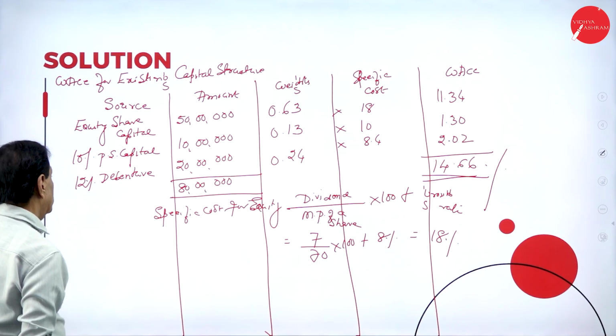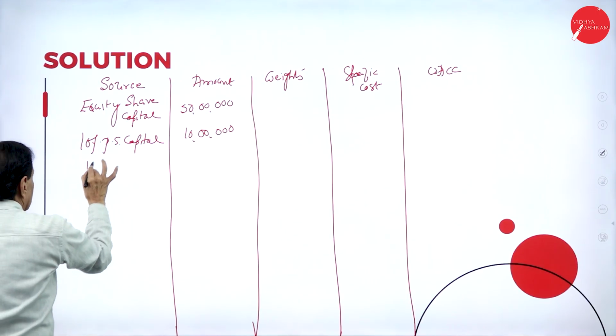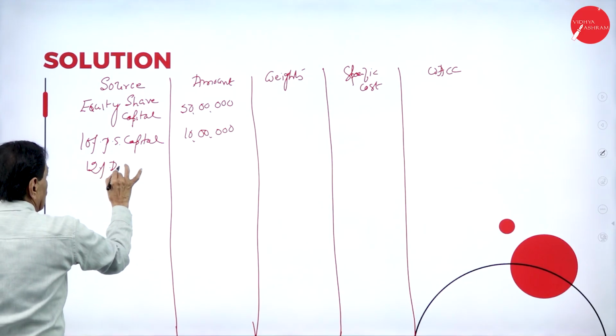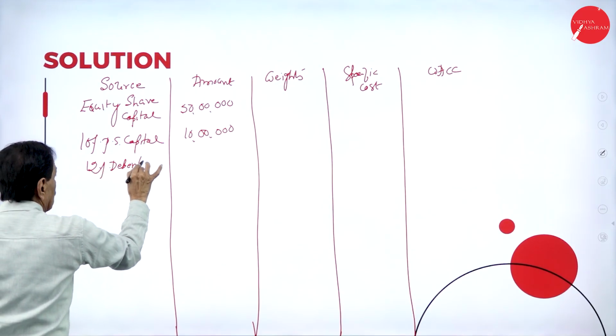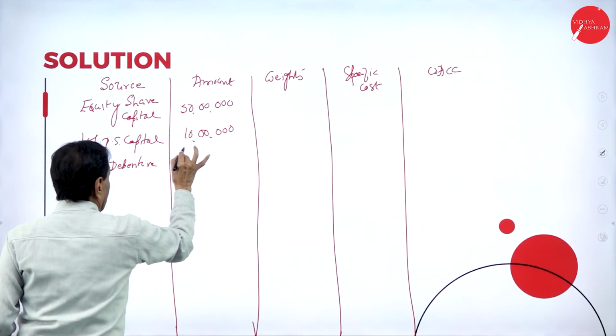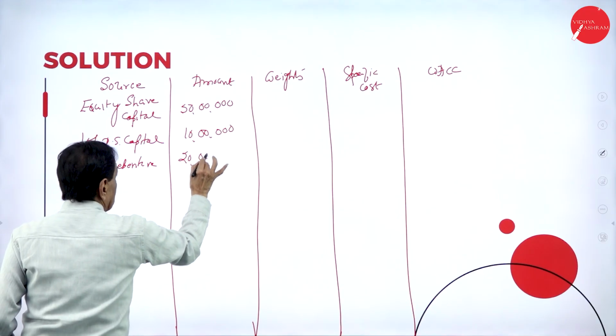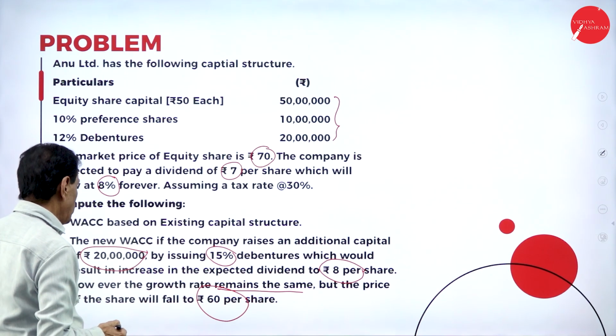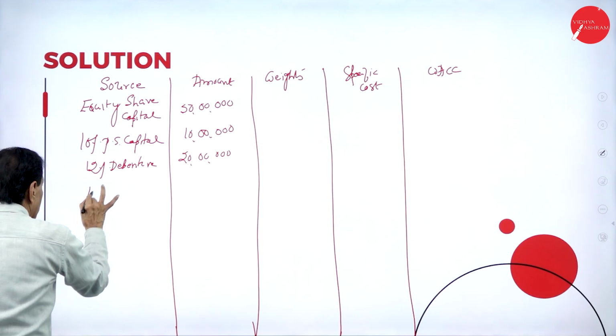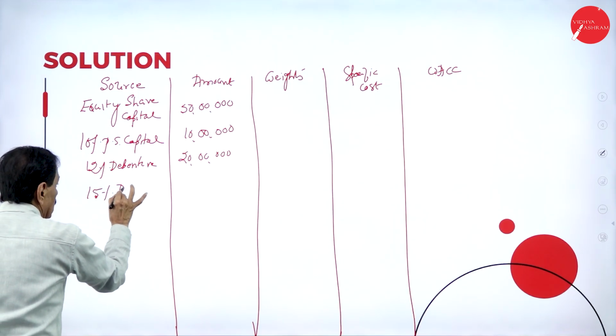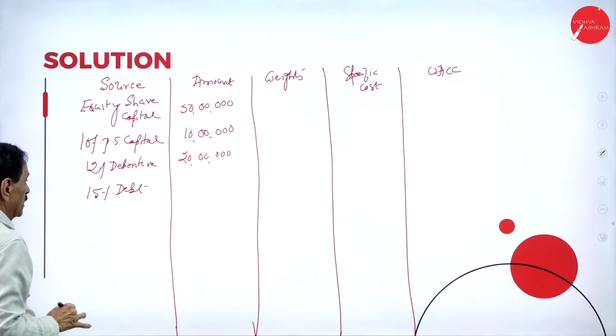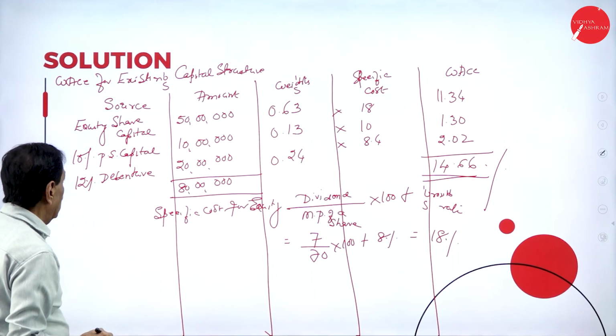Then 12% debenture, 20 lakh. 15% debenture, debt, it comes to 20 lakh.